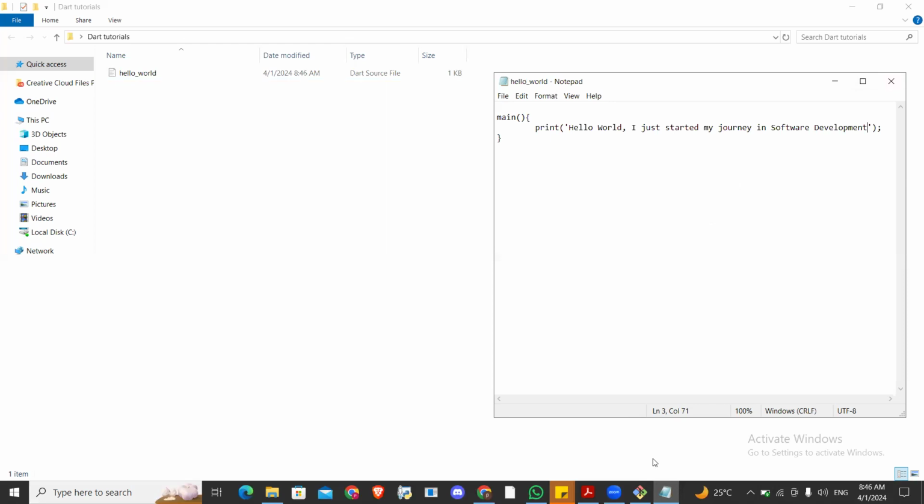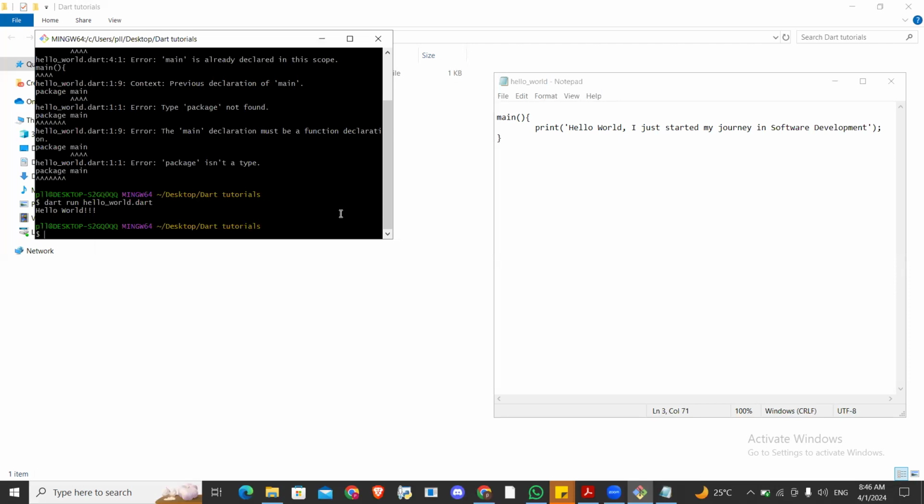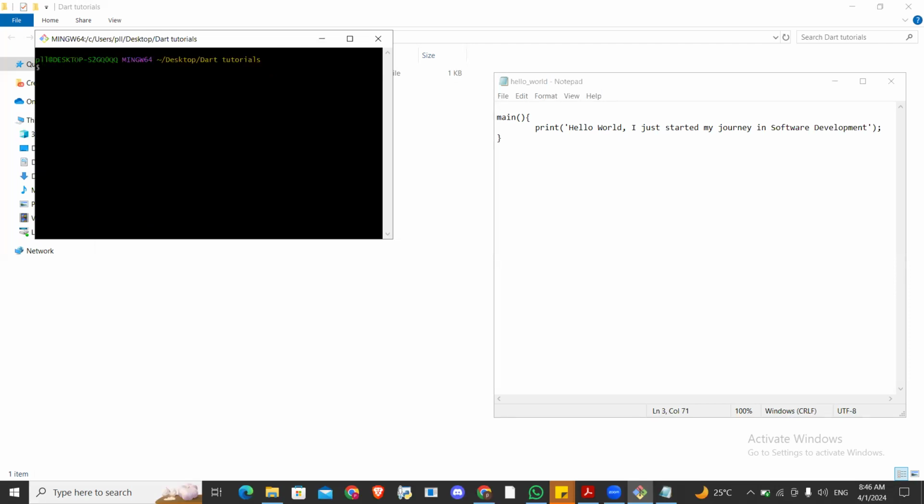All right. Now you come back to here. Let's clear this. Just type clear, so that all those things will go. Now you do that run again, hello world dot dat, and it prints it for you. It says, hello world, I just started my journey in software development. Congratulations, guys, you have written your first computer program.